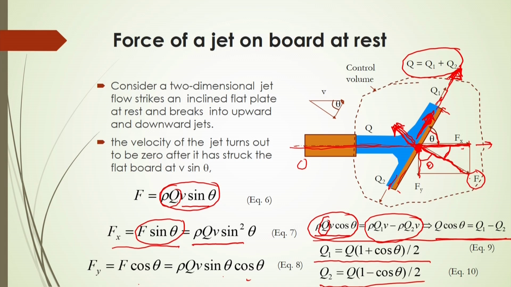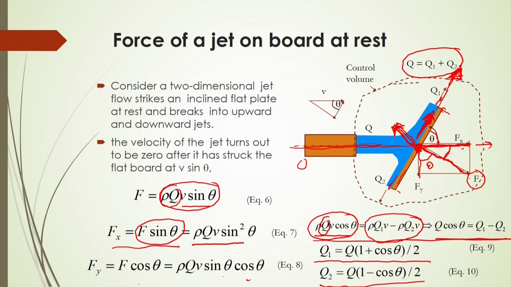So, by equations 9 and 10, we can easily calculate from this momentum balance equation what Q1 and Q2 should be, once we know the flow rate of the fluid striking the flat surface inclined at an angle theta.